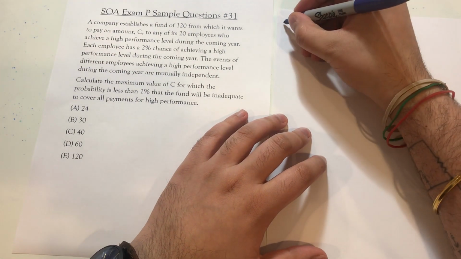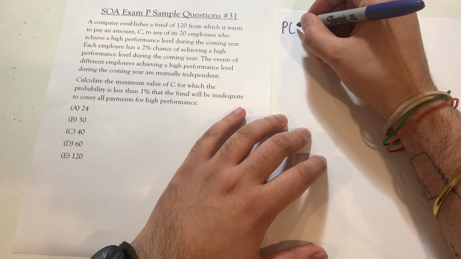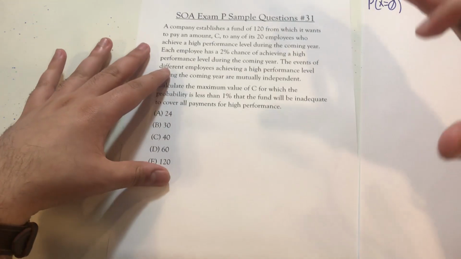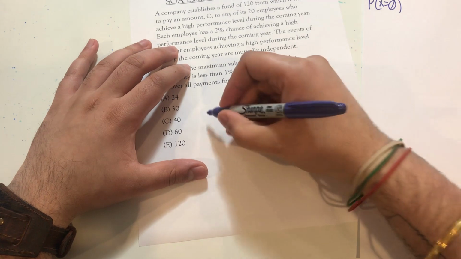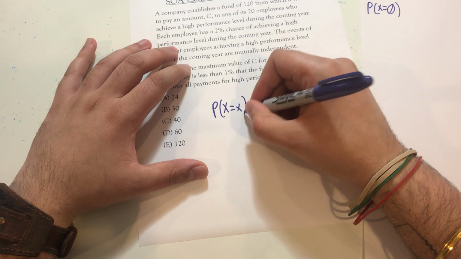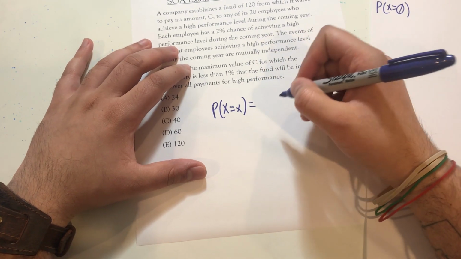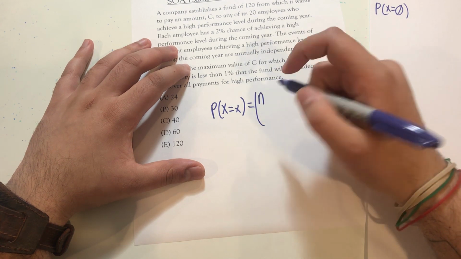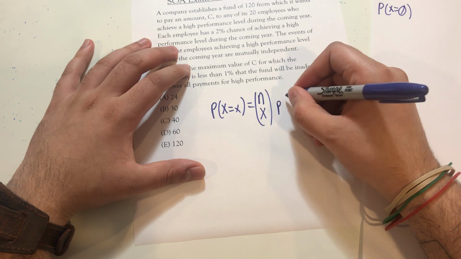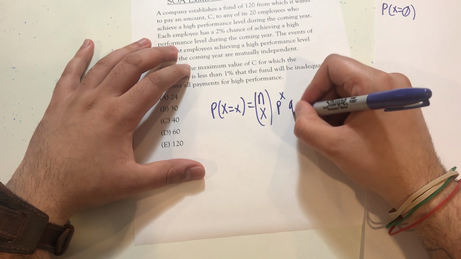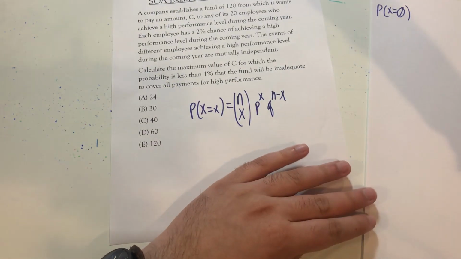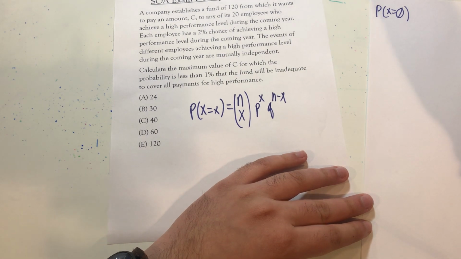So the probability of getting exactly 0 employees, so the probability of x equals 0. This should be something you have memorized: the probability of a specific value of x for a binomial random variable is n, the number of trials you're conducting, choose x, multiplied by the probability of a success raised to the x power, multiplied by the probability of a failure raised to the n minus x power. In this case, we're considering a success being an employee being a high performer.